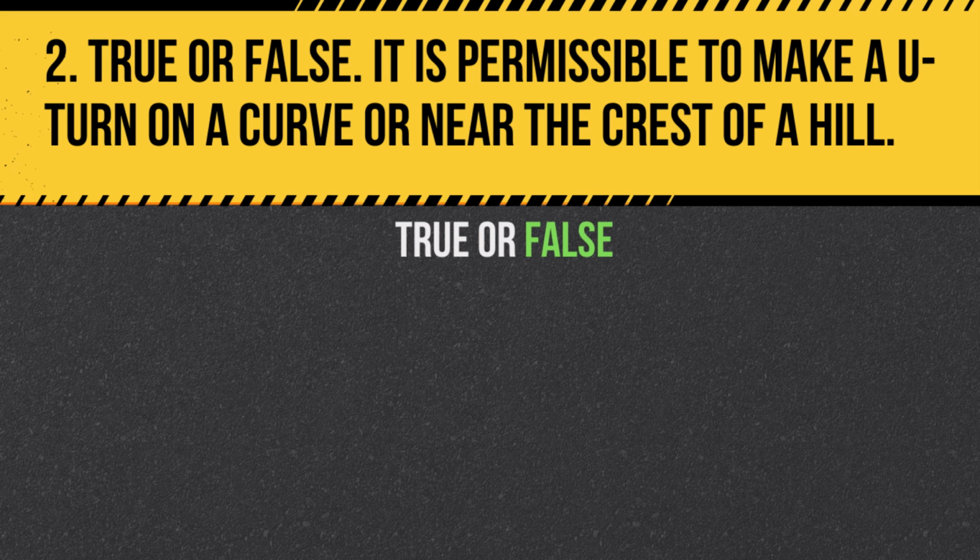Answer: false. It is not permissible to make a U-turn on a curve or near the crest of a hill because your vehicle may not be visible to other drivers, which can lead to collisions.